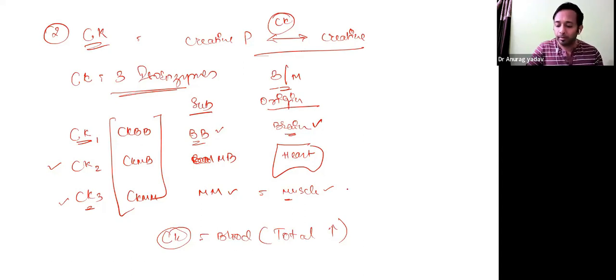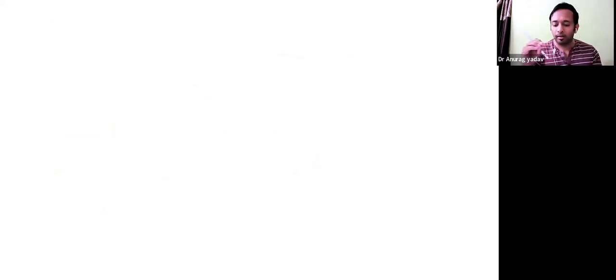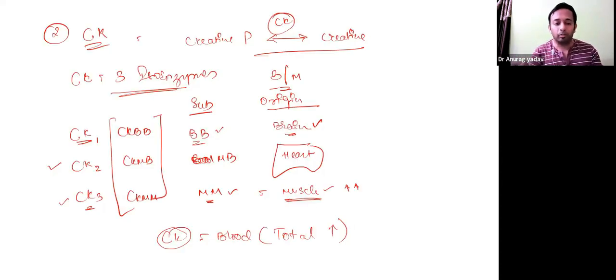When you do isoenzymes, which type is elevated? It will be the CKMM because it is present in high concentration in muscle. When muscle is damaged, the enzymes escape into the blood. So that time you will see high concentration of CKMM. For example, the person has MI, myocardial infarction. The isoenzyme elevated is the one originated from the cardiac system. That is the CKMB. That's why we have one test called CKMB analysis.